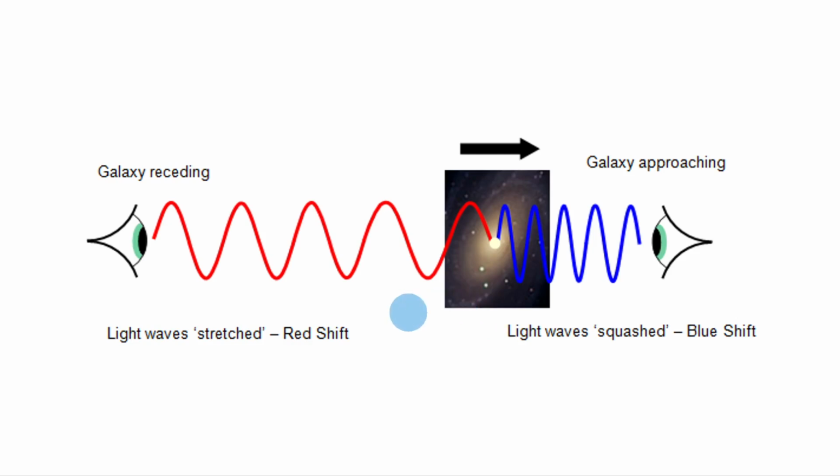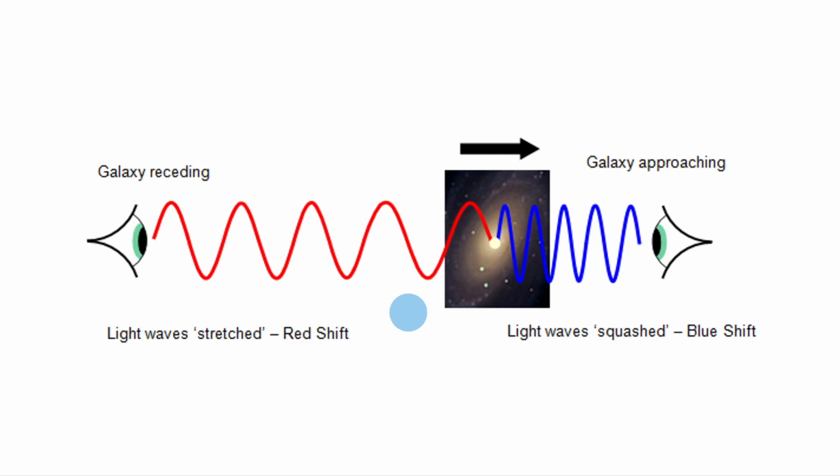That tells us that the wavelength of these waves gets bigger, i.e. it shifts towards the red end of the visible spectrum, where you've got red light at one end and blue or violet light at the other. Red light has the greatest wavelength in the visible spectrum, and blue or violet light has the smallest wavelength. What we detect from galaxies moving away from us is that their light is shifted towards the red end of the spectrum, and that means its wavelength is increasing.